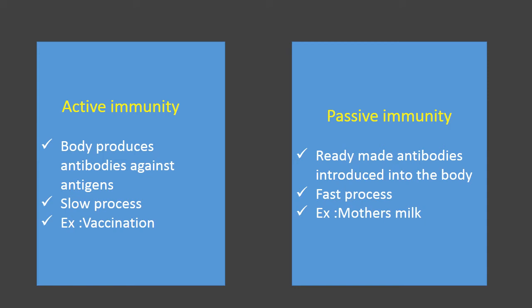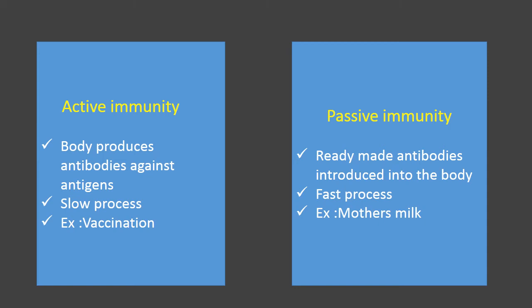In active immunity, we have the example of vaccination. We have vaccines for a number of different deadly disorders like polio, and we have the smallpox vaccine. Vaccination is a kind of active immunity, because here the dead or inactive antigen is introduced to develop memory cells.